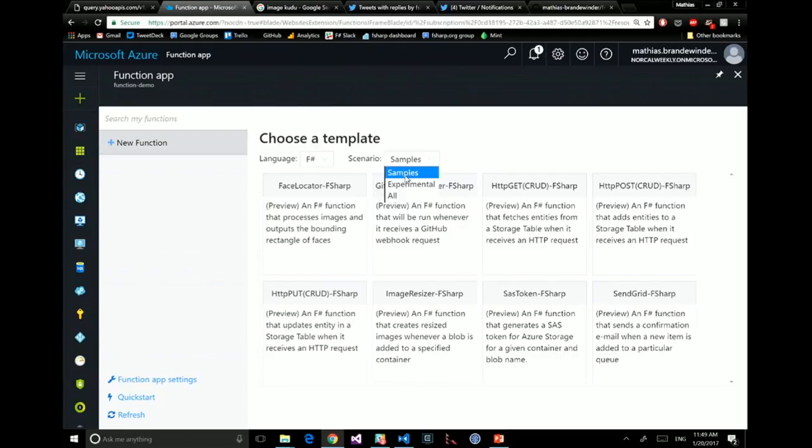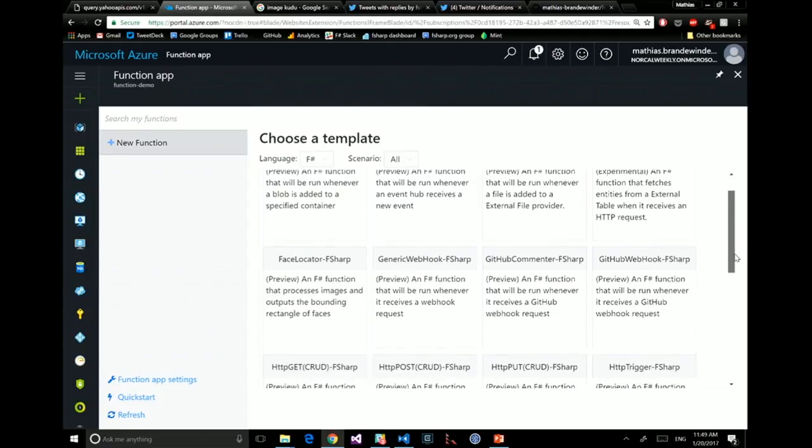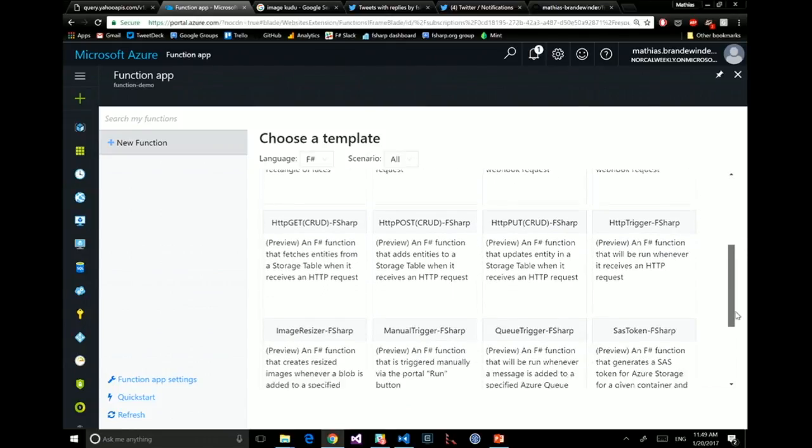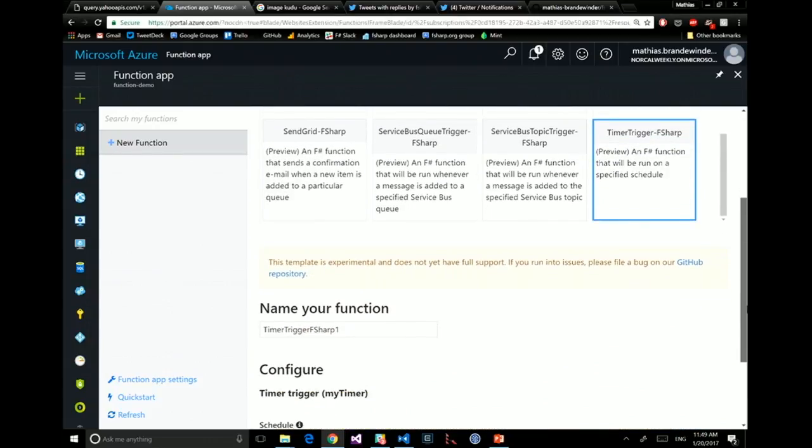Besides the language, you have a bunch of templates you can choose from. These cover typical scenarios you might want to handle. For example, I want something which runs when a new blob pops up in a folder. I want something which happens based on GitHub webhooks, things based on queues, things based on HTTP requests. The one I want is a timer trigger. A timer trigger is going to be a function which does this thing every so often.